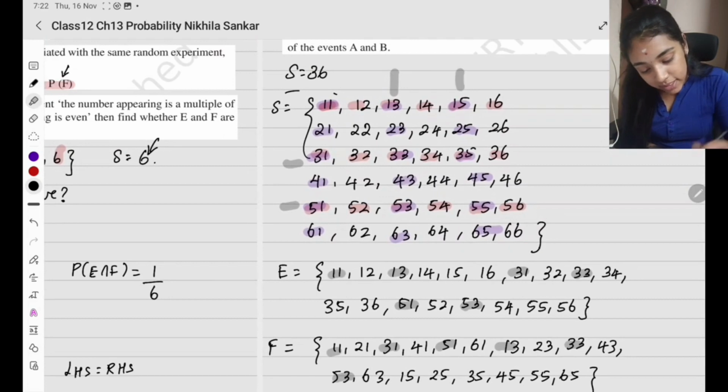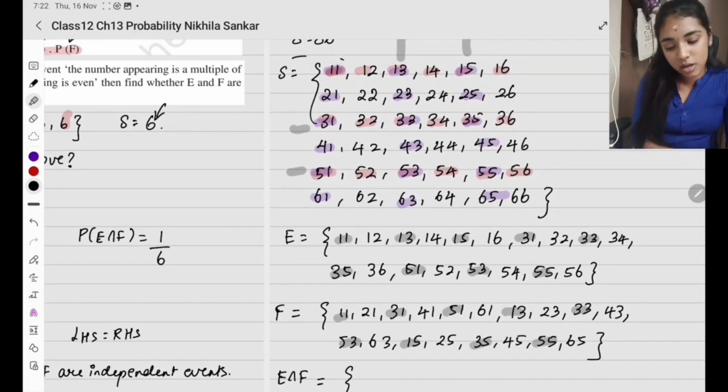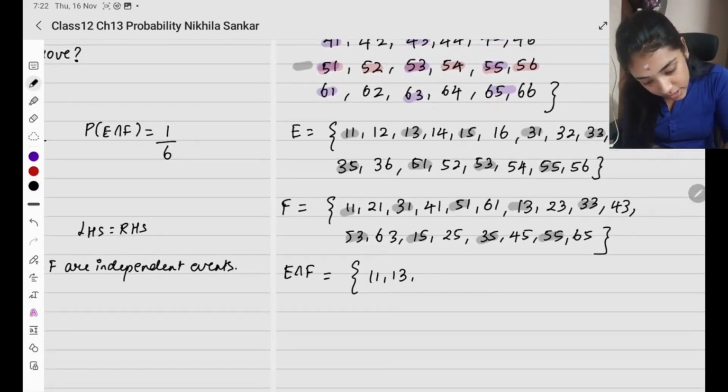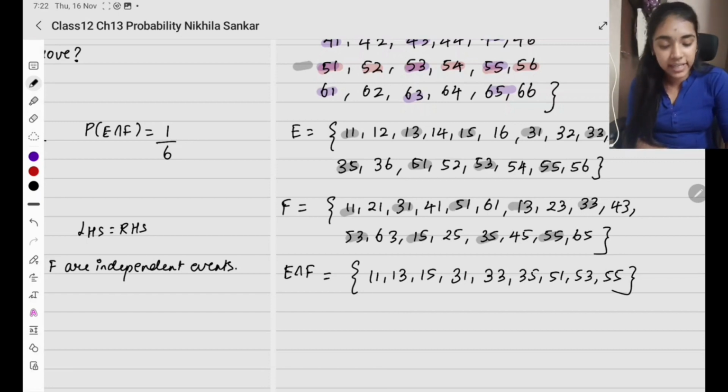Then in the column, what is there? 1, 5, 3, 5, 5, 5. Okay, what else is common? I don't think anything else is common. So what all are there? 11, 13, 15, 31, 33, 35, 51, 53, 55. So these are the common elements. Firstly odd, secondly odd. Correct? So nothing else is like that.